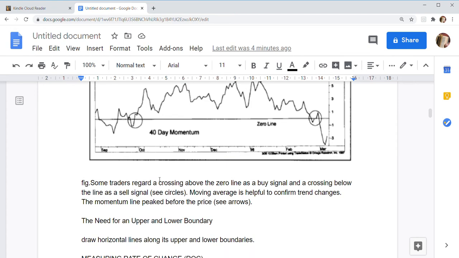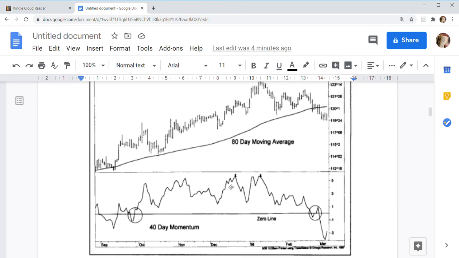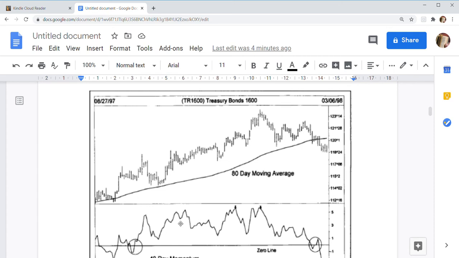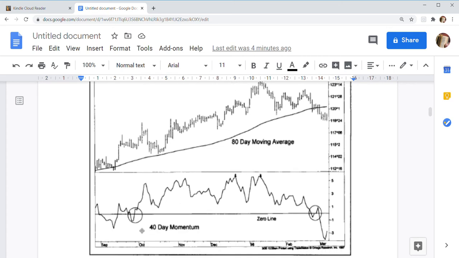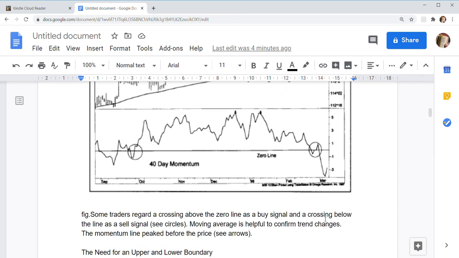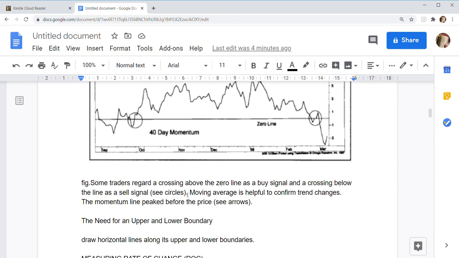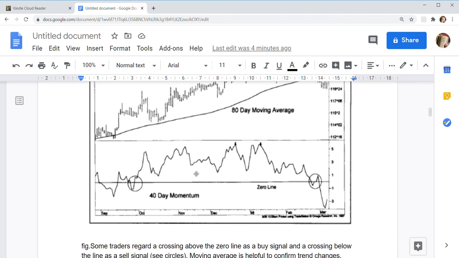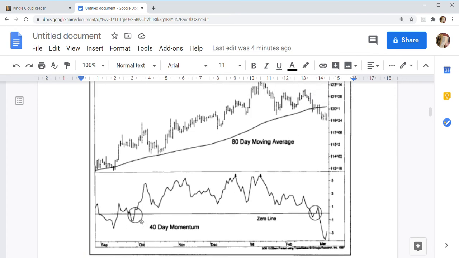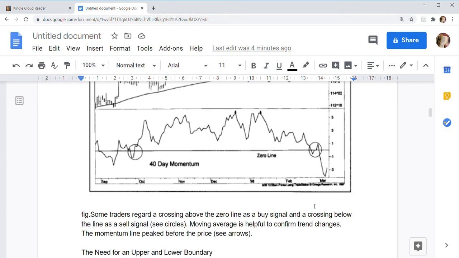Some traders regard a crossing above the zero line as a buy signal and a crossing below the line as a sell signal. See circles. So these are circles. This is crossing above the zero line. This is crossing below the zero line.